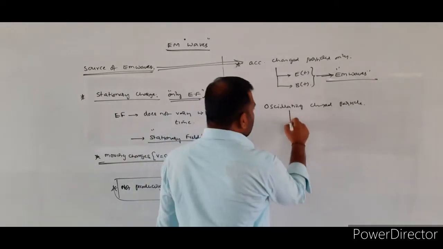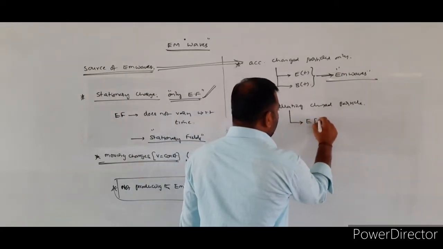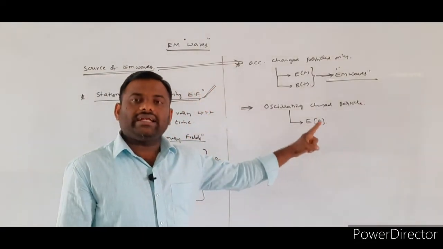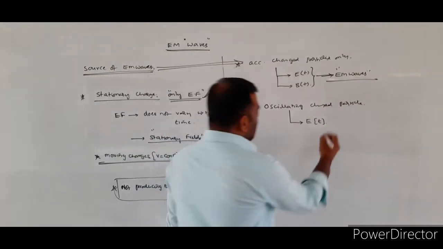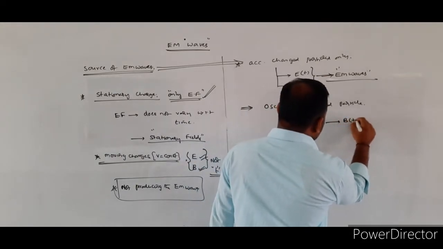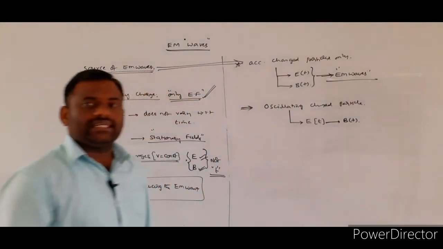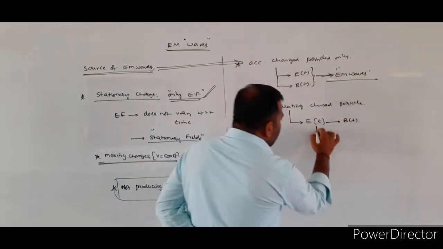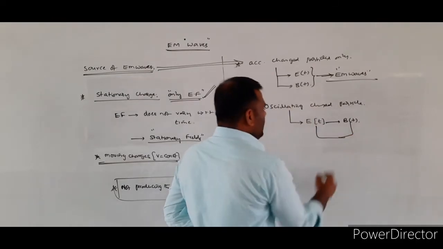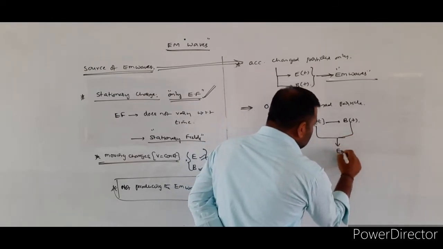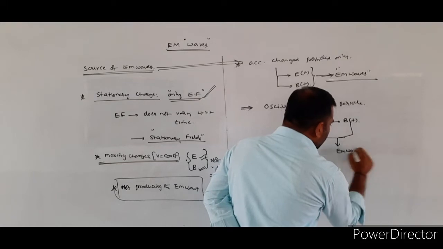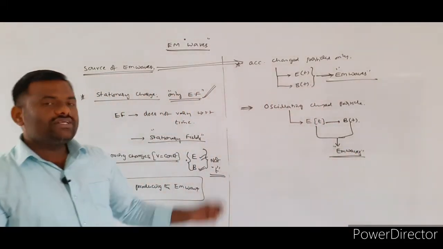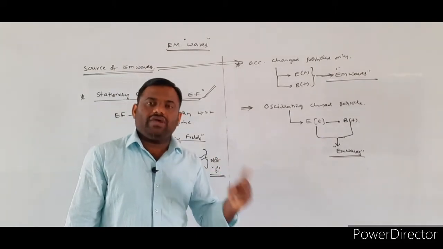These oscillating charged particles, initially they will be producing the time varying electric field. This time varying electric field will be producing the time varying magnetic field. By combining the time varying electric field as well as the time varying magnetic field, they will be producing the required electromagnetic waves. So this is the source of the electromagnetic waves.